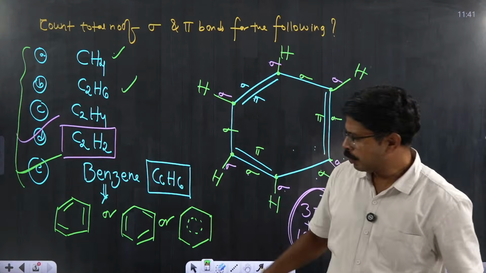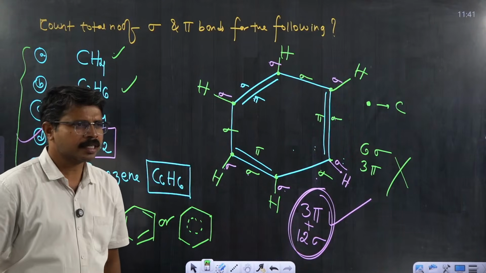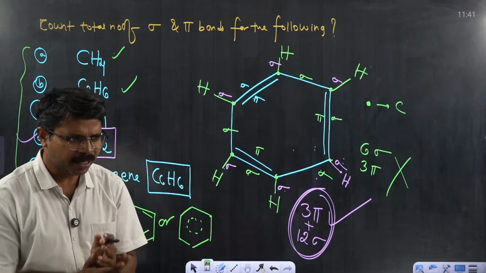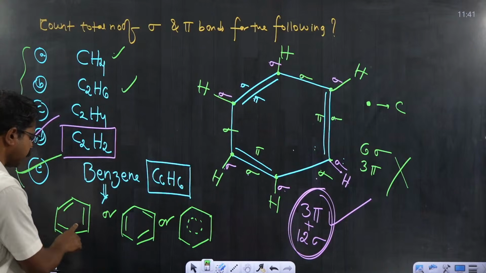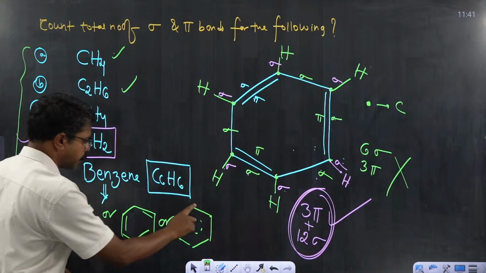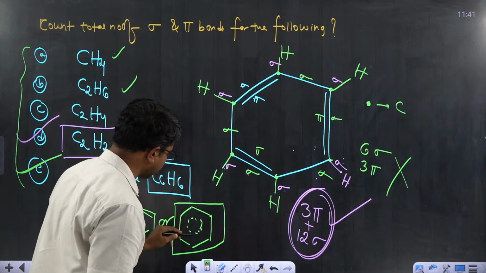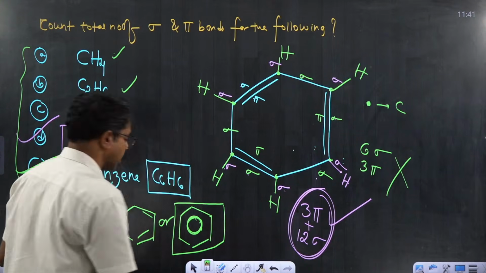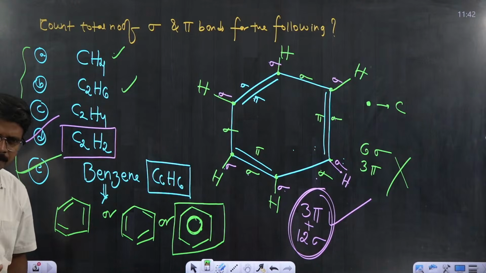Okay, I hope you are getting the answer for benzene. Are you getting the answer for benzene? Total sigma and pi bonds you can count easily. It is a very simple question actually. I have given representations of benzene. Benzene can be represented by either this one or this one, but actually the true structure of benzene is this one. I think somewhere you will find the circle. This is considered a resonance hybrid. Those details we will study in future classes, in offline classes only.